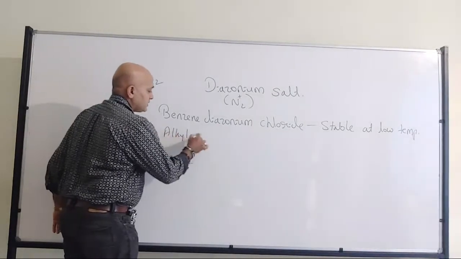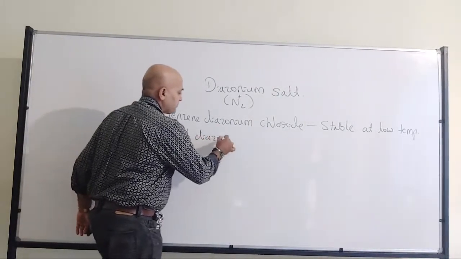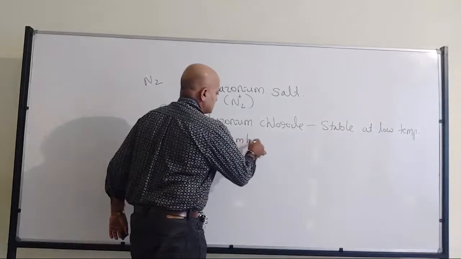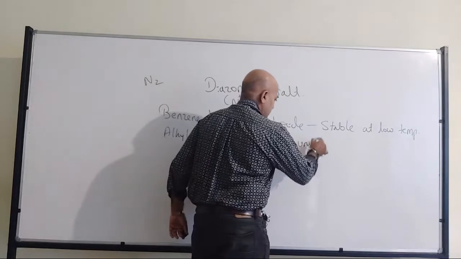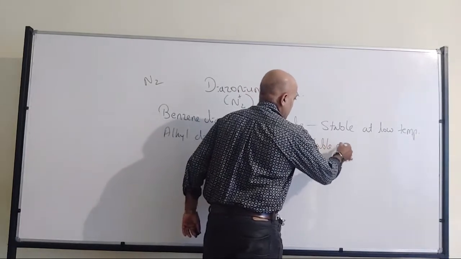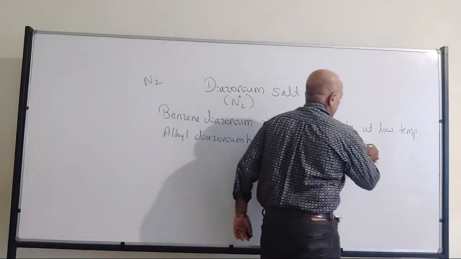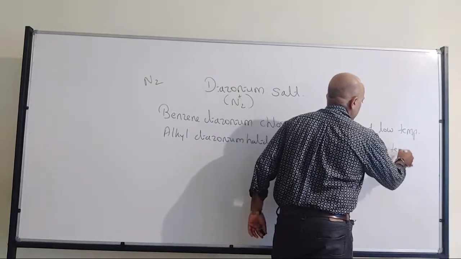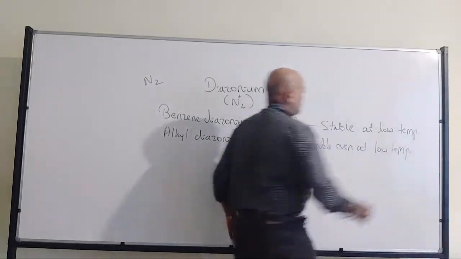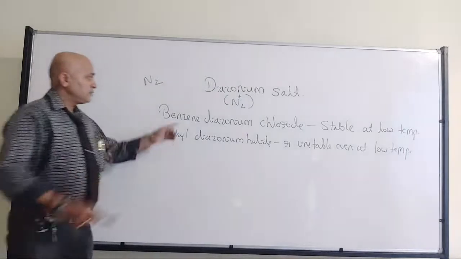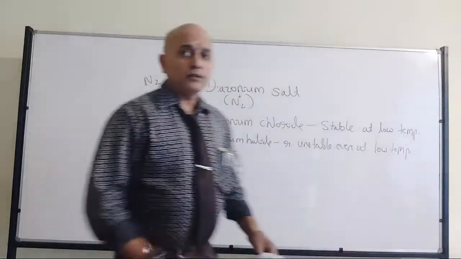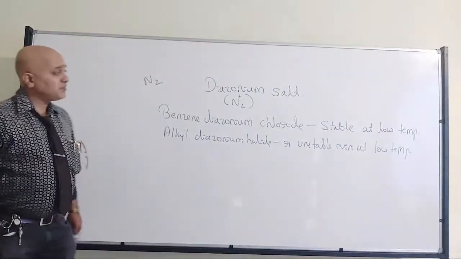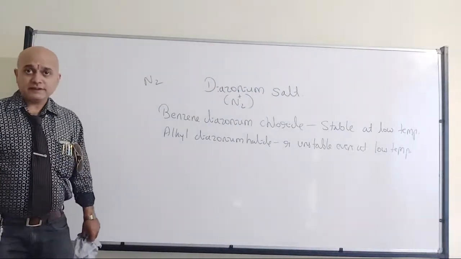Alkyl diazonium halides are unstable even at low temperature. But benzene diazonium chloride, they are at least stable at low temperature. Chloride or bromide, they are stable at low temperature.